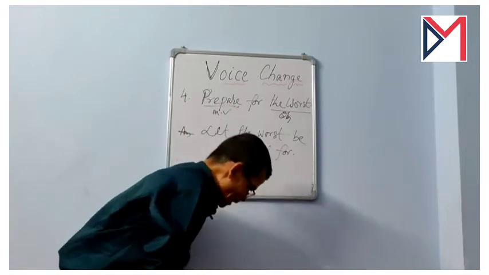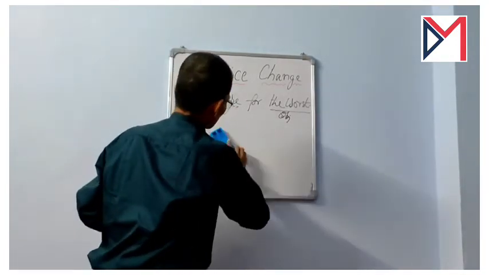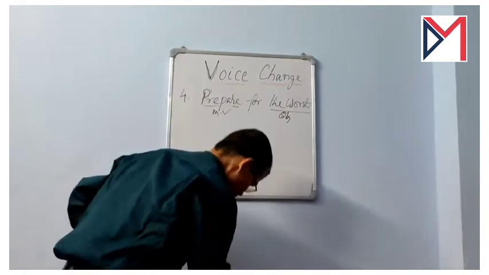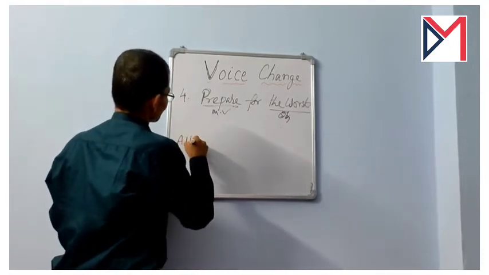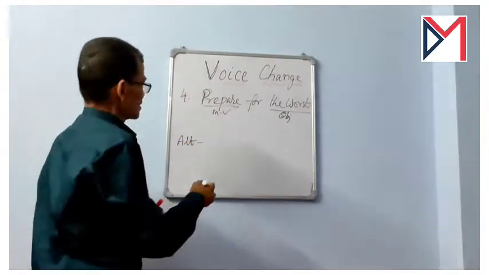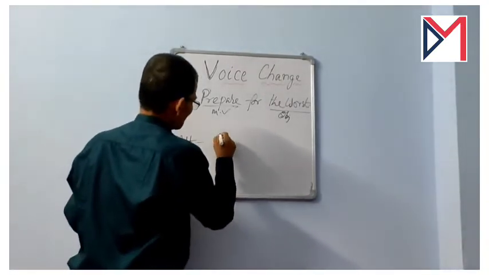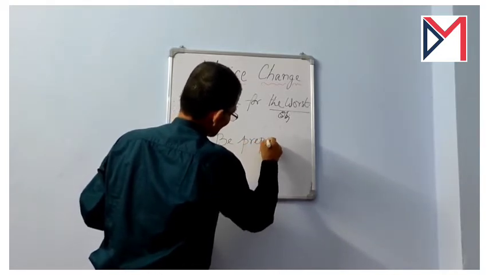And there is also another possible answer for this question, prepare for the worst, and you must know both the ways. The alternative answer, what is that? Now instead of using let, write be prepared.